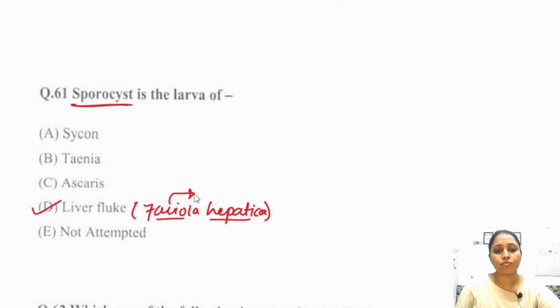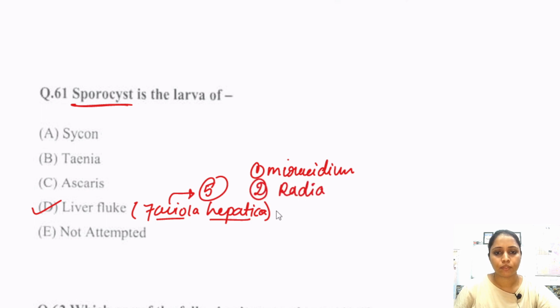In its life cycle there are five different types of larvae: first is Miracidium, second is Redia, third is Sporocyst, fourth is Cercaria, and fifth is Metacercaria. So these different types of larvae are found in the liver fluke, also called Fasciola hepatica.